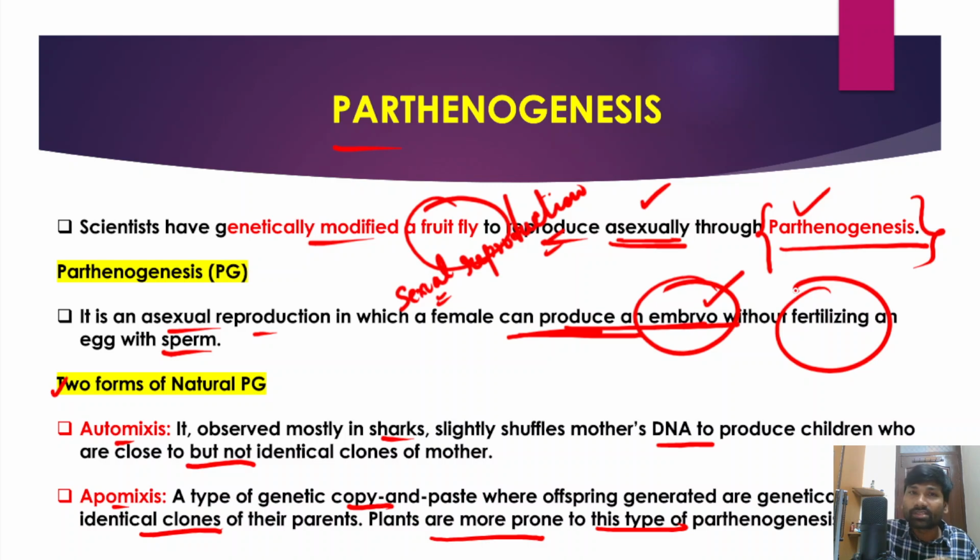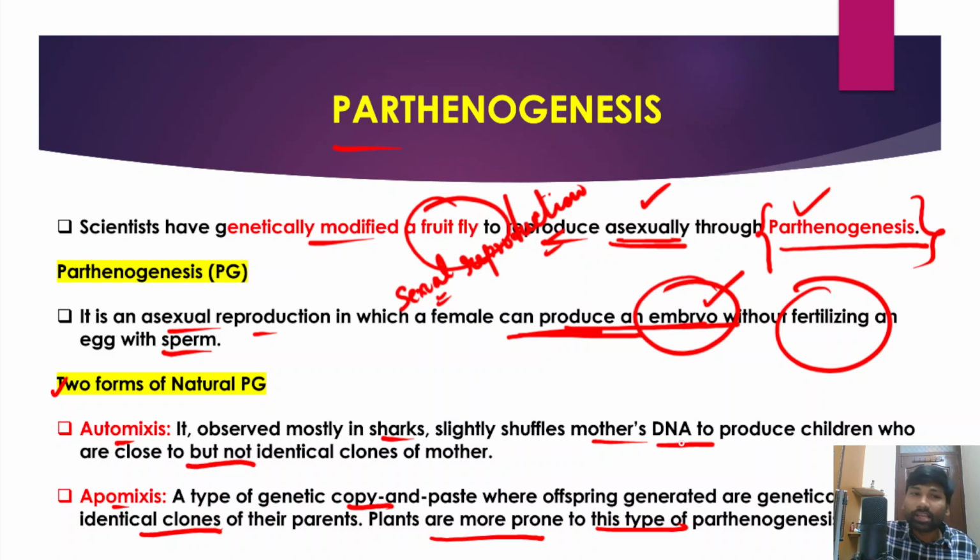So automixis is mostly observed in shark species, right? Generally, it slightly shuffles the mother's DNA to produce children who are very close to the mother but not identical clones of the mother, right? So the genetic structure of the mother shark would be slightly altered to produce offspring.